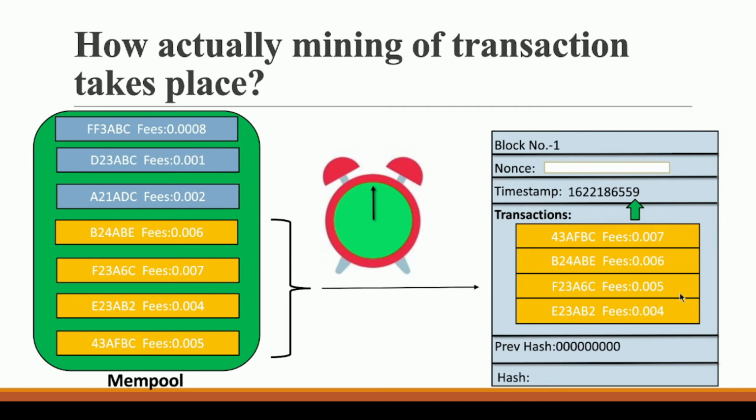He will again take the 0.04 which he had replaced earlier so that he can find the solution. He will again take this 0.04 because this transaction has the most transaction fee as compared to the remaining transactions, and he will again start the process of generating nonces. And if he is lucky, he will get the answer in this case. Otherwise, again, the same process that we have discussed, right? This process will get repeated again and again till the time he finds his solution. So I hope this makes sense.